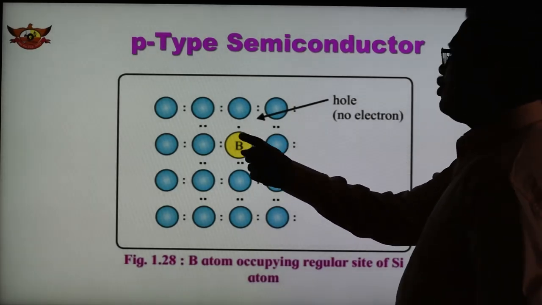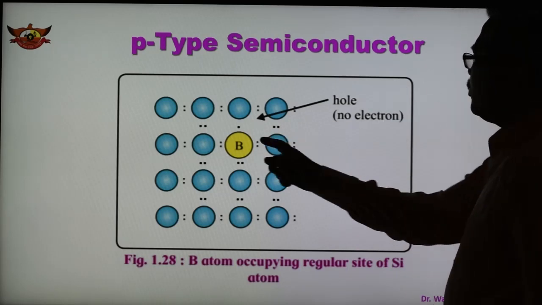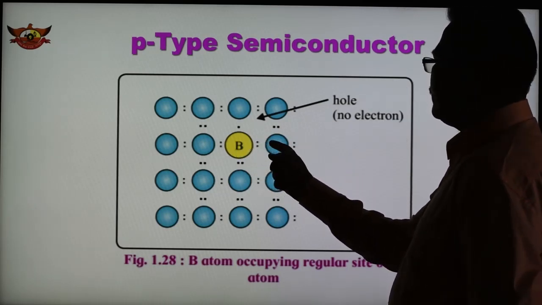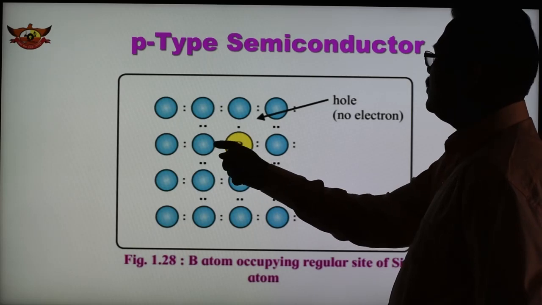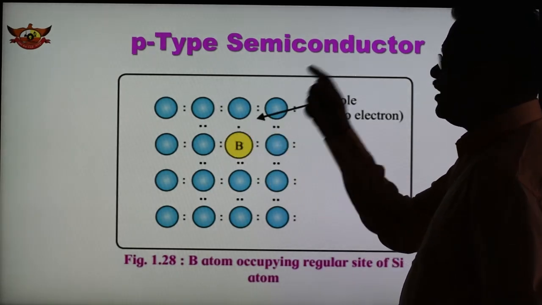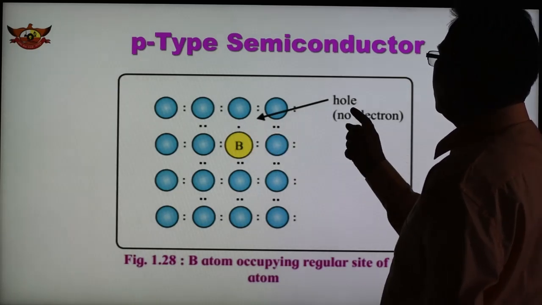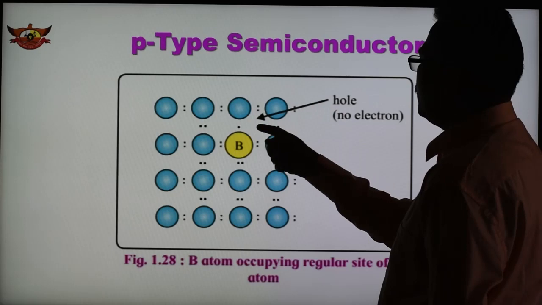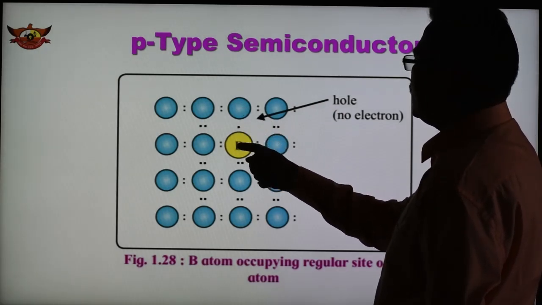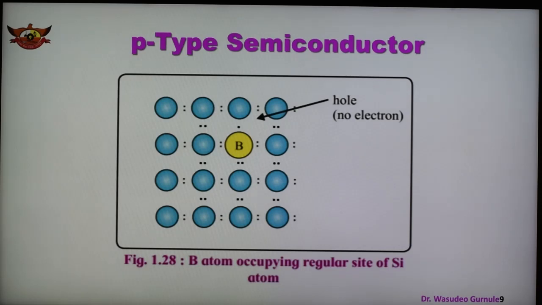So this is the boron occupying the normal lattice site in the silicon lattice, and boron has 3 electrons in the valence shell, which form bonds with the silicon. So boron forms 3 bonds, 1, 2, 3, but here is a hole. So here is no formation of bonding. So there is no electron here, but boron has no electron, therefore this is the hole, no electrons. So there is a smaller number of electrons in the conduction band, as we have seen.